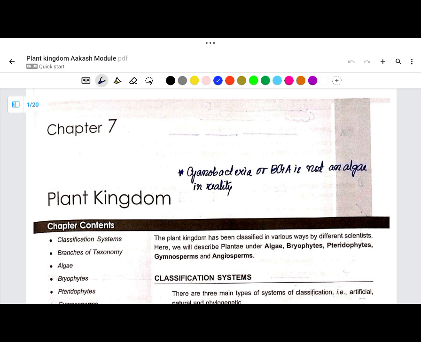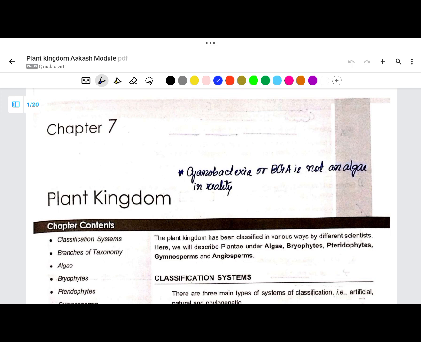So we'll discuss today some tricks about the plant kingdom and how to memorize it, because we all know that we all face some difficulties. Even I faced some difficulties while memorizing the plant kingdom. But there are some tricks so that you can memorize. And one disclaimer: these are not my tricks. I have seen many videos and then I have listed all the tricks.